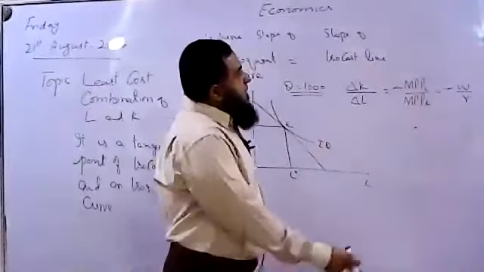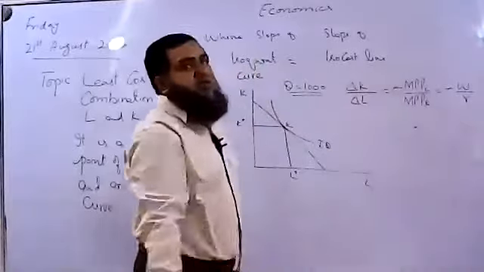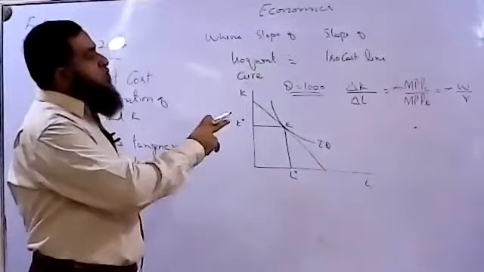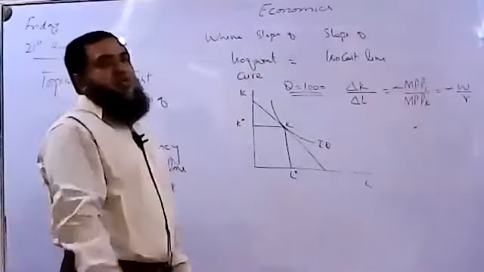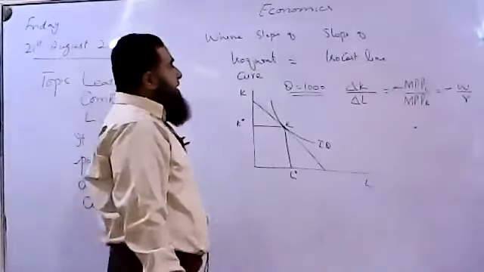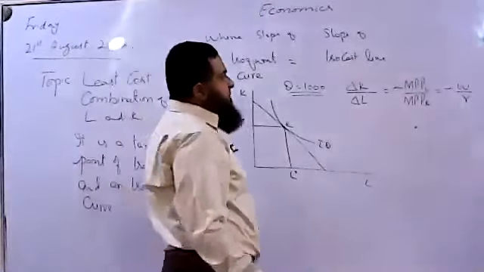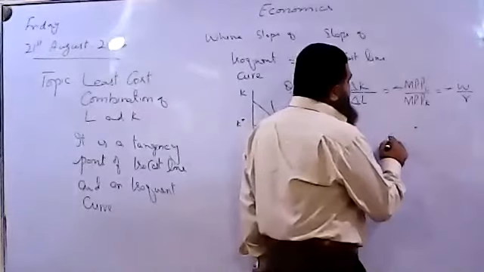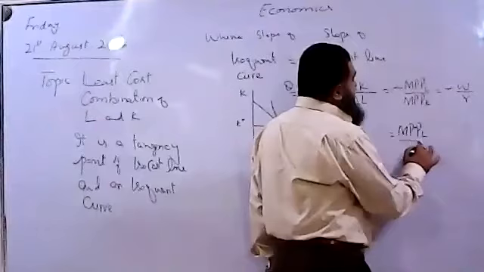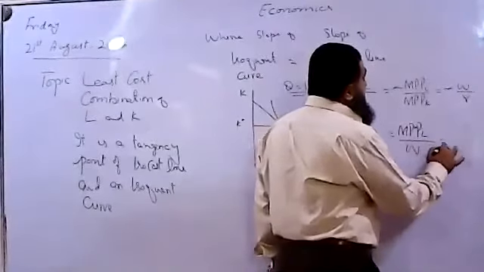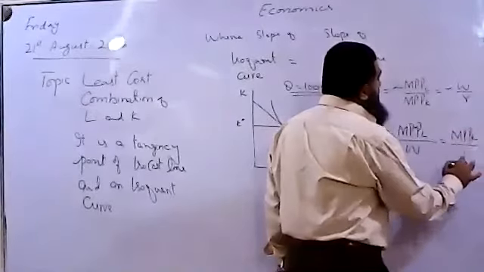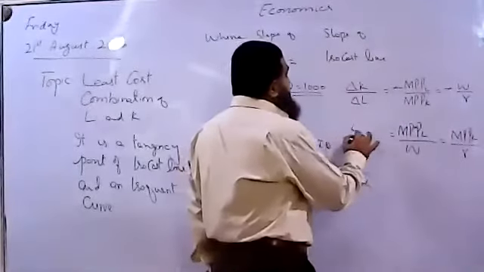We can say where the marginal productivity ratio of labor and capital is equal to their relative price ratio, that is telling us the least cost combination of labor and capital, where cost of production will be minimized. Can I write it in this way? Marginal physical product of labor over wages should equal marginal physical product of capital over rate of interest.